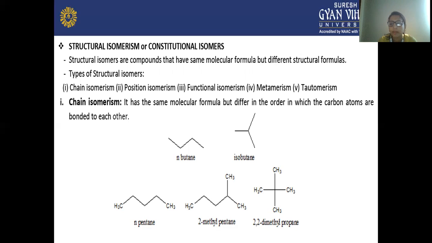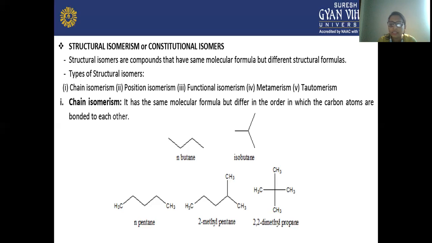Sorry, this 2-methylbutane and this 2,2-dimethylpropane. So this has 3 isomers, and you can see they differ in their arrangement. First is the single chain. In the second, a substituent is added, and in the third there is only 1 carbon on each side, and on the second carbon 2 alkyl substituents are attached. That is why it is named 2,2-dimethylpropane.